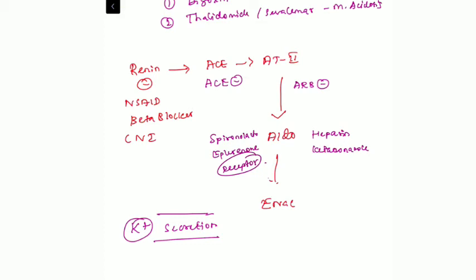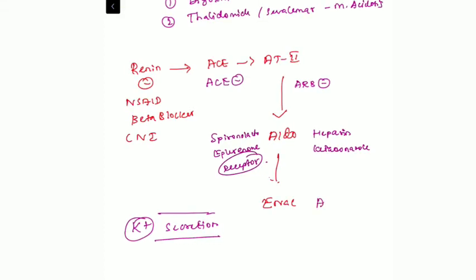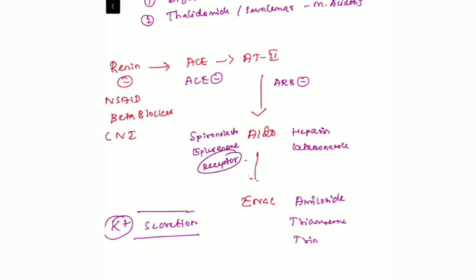Then finally, the epithelial sodium channel inhibitors like amiloride, triamterene, trimethoprim. So these drugs will be inhibiting the epithelial sodium channel, which in turn causes decreased activity of the epithelial sodium channel, and finally it will inhibit the ROMK channel. The patient used to have hyperkalemia. So these are the common drugs to be monitored.